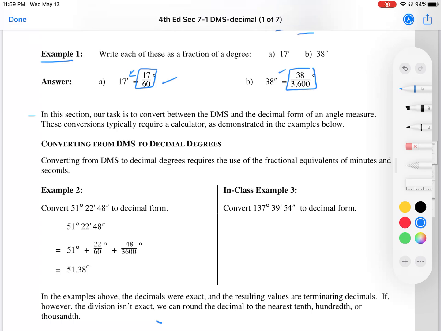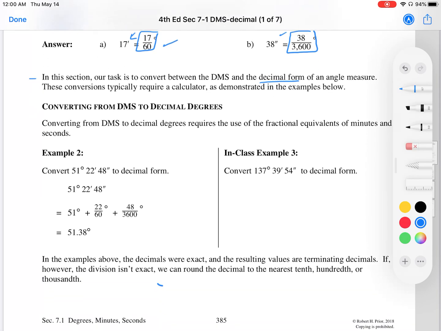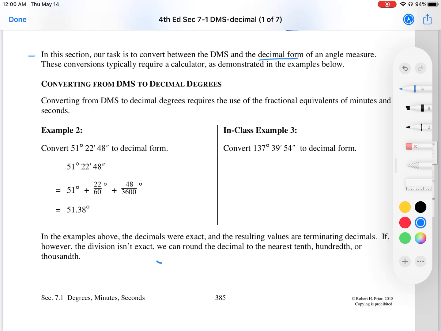In this section, our task is to convert between DMS and the decimal form of an angle measure. These conversions typically require a calculator, as demonstrated in the examples below. So up until now, we kind of ignored the fact that we have calculators and software for everything. We're doing everything by hand with the hopes that it makes more sense and sticks better for your future courses. Now, let's go ahead and introduce the calculator because we need our calculator for things that aren't only in the unit circle, because trigonometry is a lot more than a unit circle, but that for sure is a foundation.